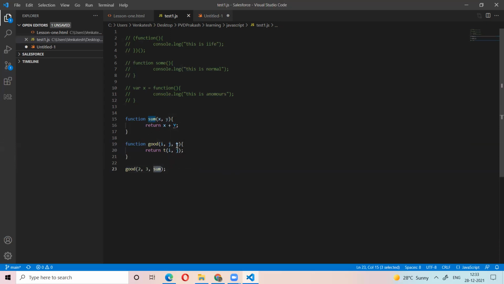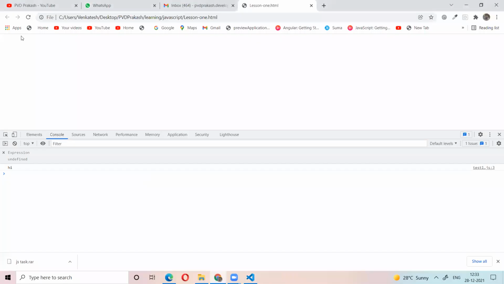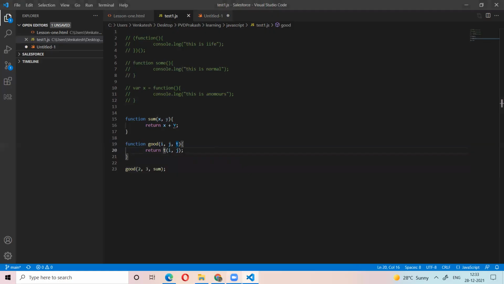Now I am calling the function, passing the arguments i comma j. So it will go to sum with 2 comma 3, so 2 plus 3.